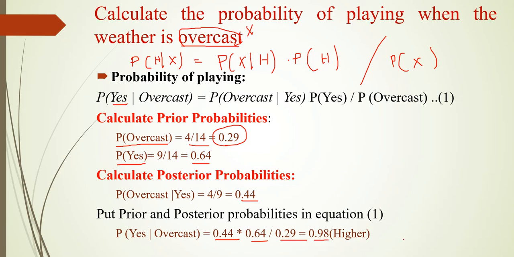Okay. Now we need to calculate for the hypothesis that the players will not play. So P of H, what do we need to take? We need to consider it as no. In this example, we considered P of H equal to yes. Similarly, we have to find out for P of H equal to no also. So probability of no by overcast is equal to probability of overcast by no into P of no divided by probability of overcast. Instead of yes, I am taking no.